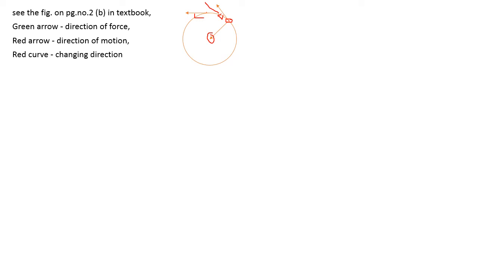If you see the diagram in the book, the green arrow shown is nothing but the direction of force, which is inward towards the center. Then there is a red arrow that shows the direction of motion, and you can see a red curve that shows the changing direction. Okay, so this is about circular motion.